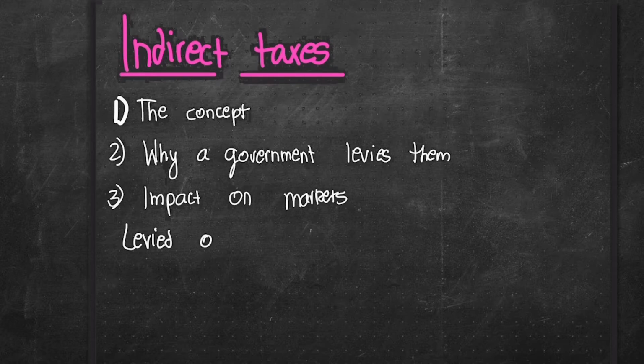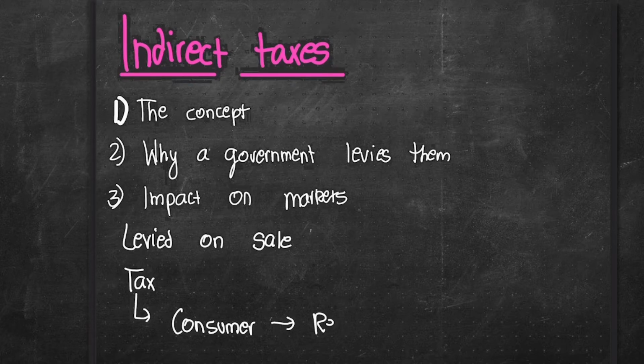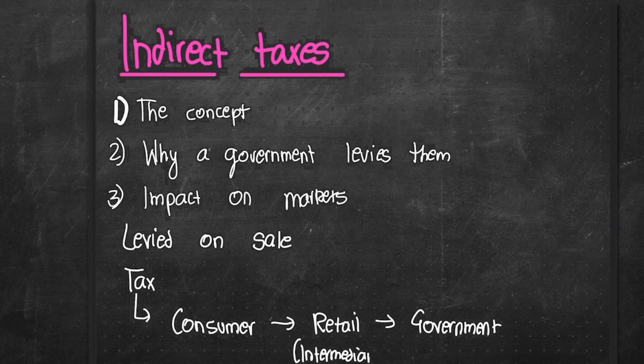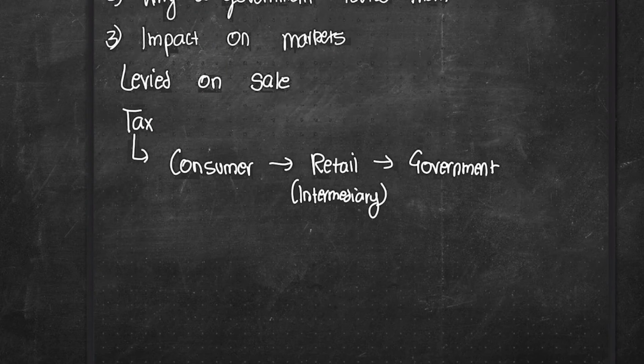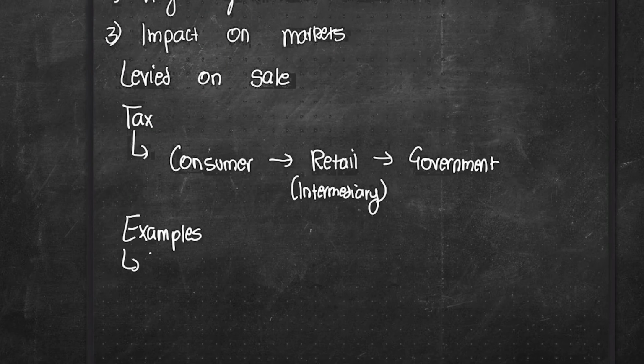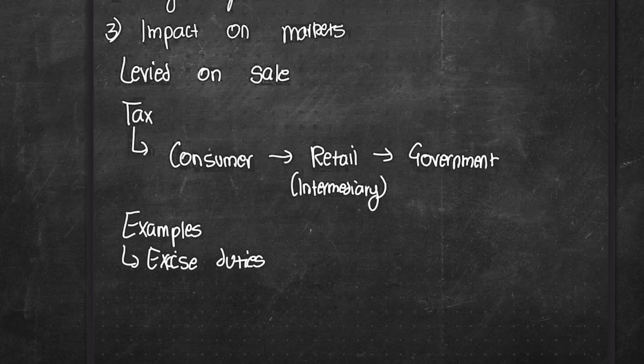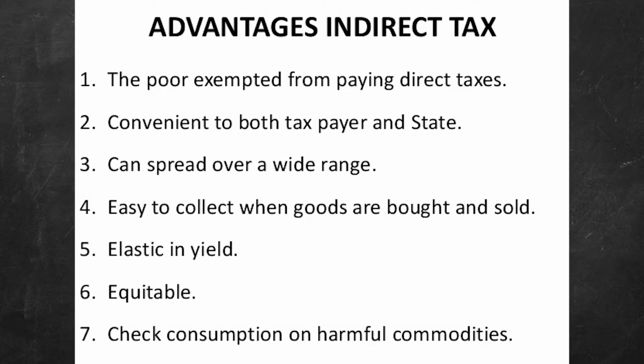Now, an indirect tax is a tax usually levied on sale compared to your direct tax levied on income. This tax is usually collected by an intermediary, and these taxes are usually passed on from the producer to the consumer. The most common examples of these taxes are excise duties on goods like alcohol and cigarettes, value-added tax, or the goods and service tax. Some advantages are that they allow the poor to contribute to the economy. As most of them do not pay direct taxes, they are collected in small amounts, which is less obvious to the public, and they are easy to collect. Also, they can be used to discourage consumption of harmful goods.